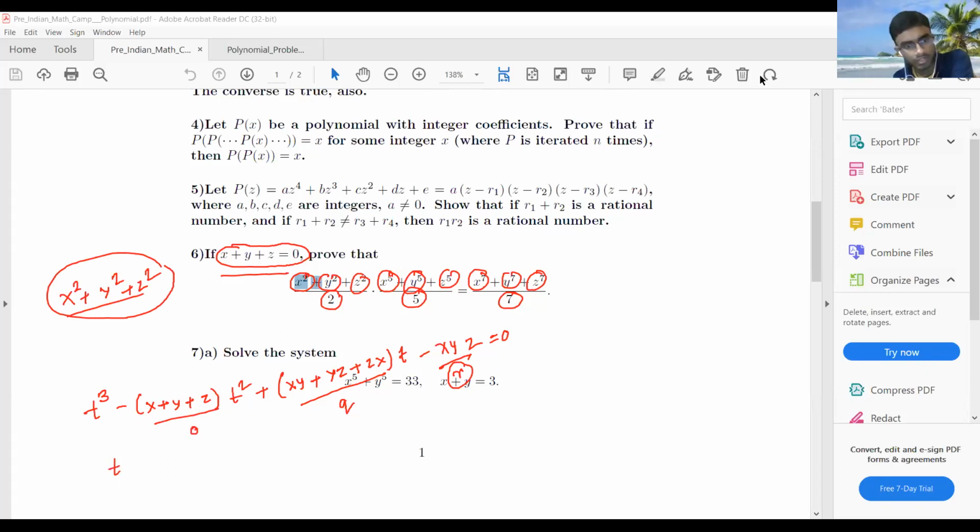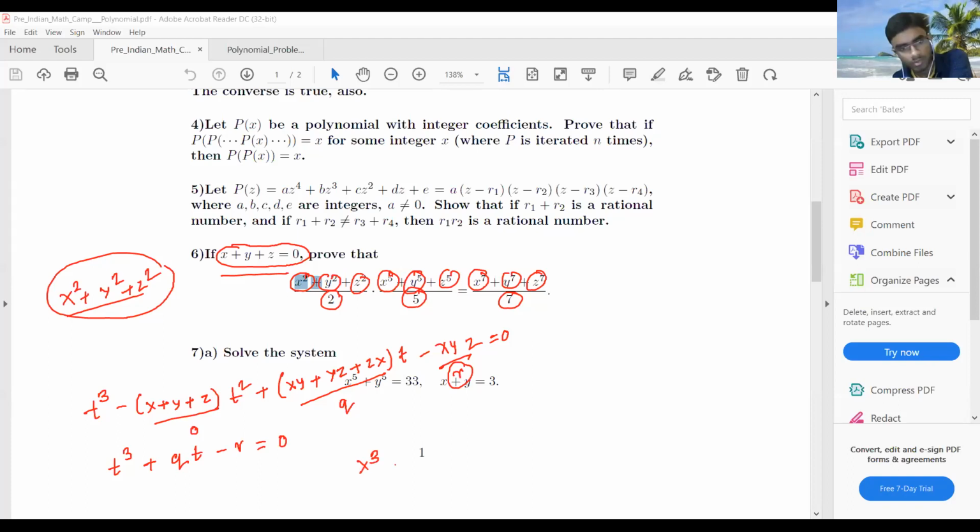So no matter. It is basically t cube plus q of t minus r equal to 0, right? Now here you can easily put the value of x.